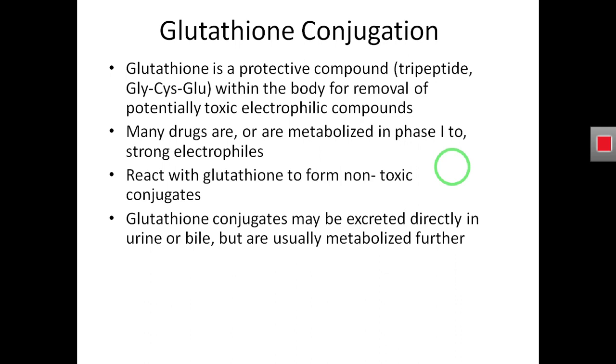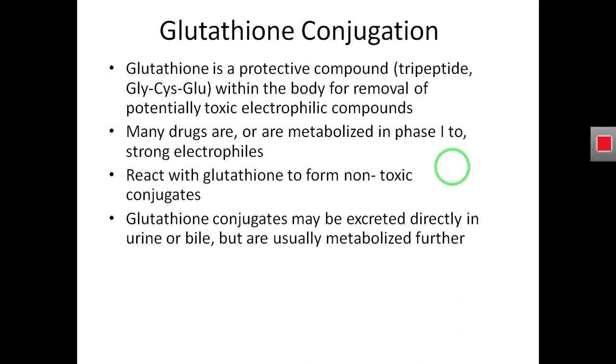So the drug that we take, or that is converted in our body, is in radical form. This drug makes a conjugate with glutathione, and the glutathione neutralizes the toxic effect of the drug that is in radical form. You have to keep in your mind that the free radical is toxic for our body.